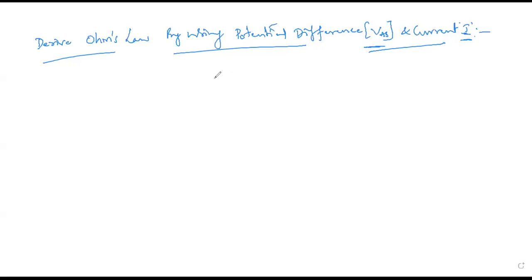From your circuit theory or from your basic physics, we can write V is equal to IR, correct? This is from the circuit theory, already we know. This is called Ohm's law. Now I'm going to derive this by using potential difference and current. How? For this, we require the point form of Ohm's law, and with the help of that, we'll work it out.